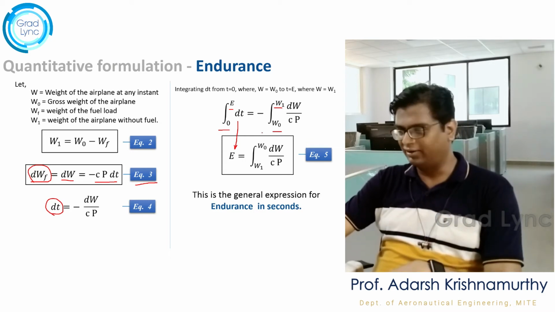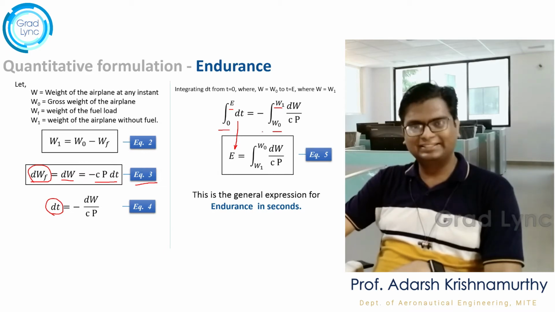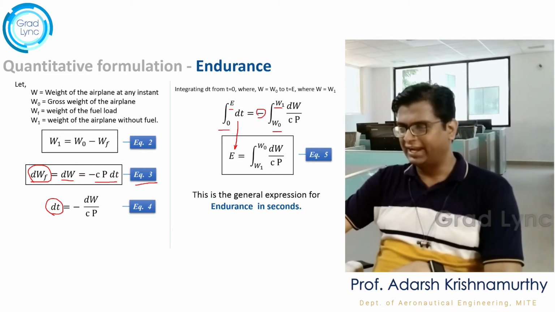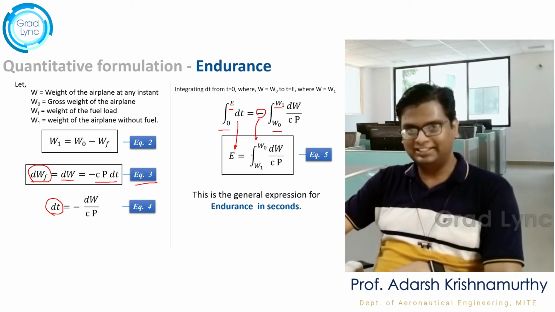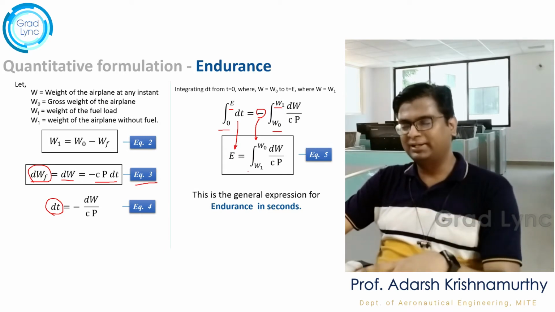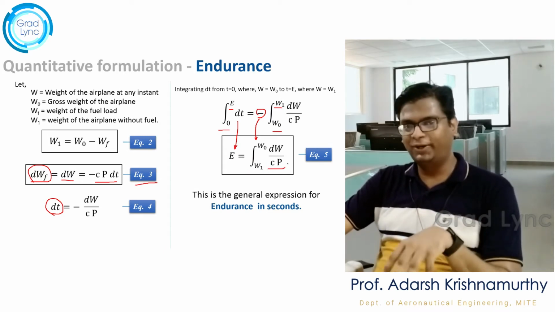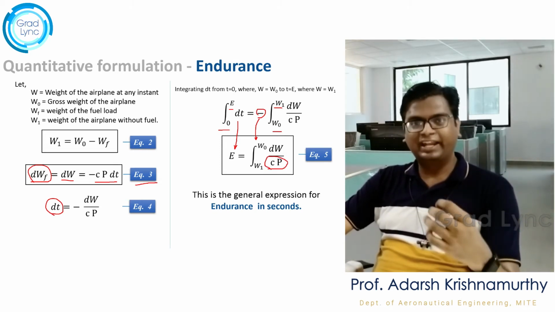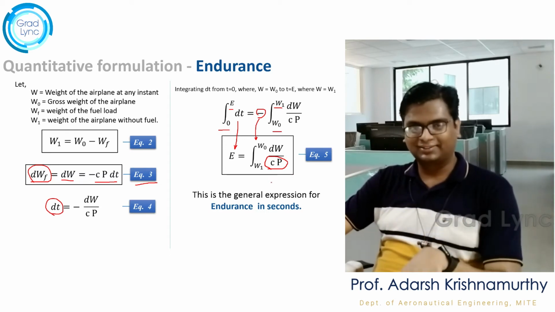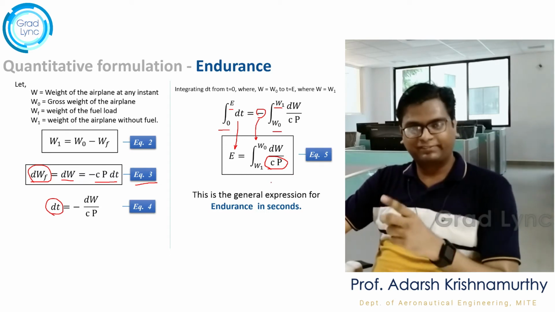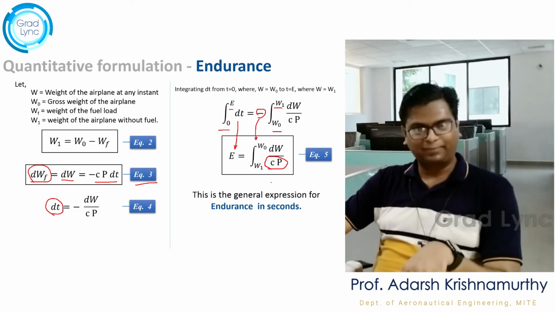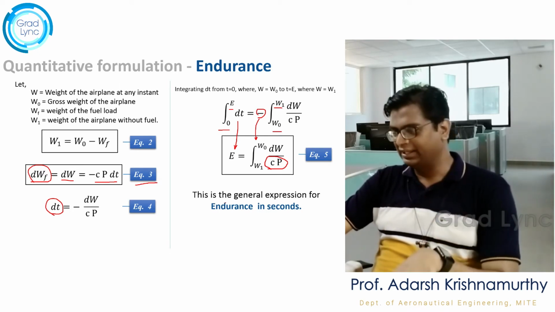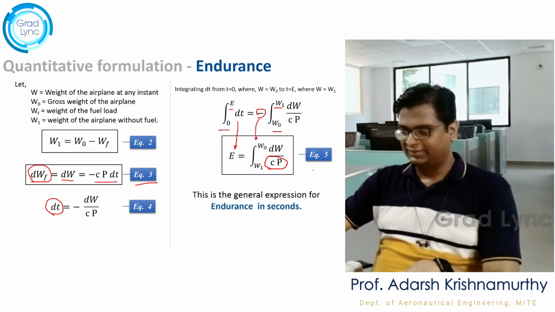Which is equal to the integral of W1 to W0. Now, since the minus sign is there, I am going to interchange the limits and remove the minus. So the limits get changed to W1 to W0, dW by C into P. And please remember, don't confuse this product C into P with the thermodynamic Cp, which is the specific heat at constant pressure. This is not that. This is the product of specific fuel consumption and the power required. Clear? Okay. Let's call this equation number 5.